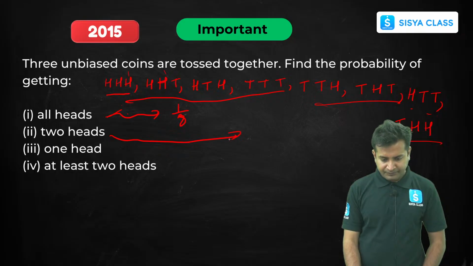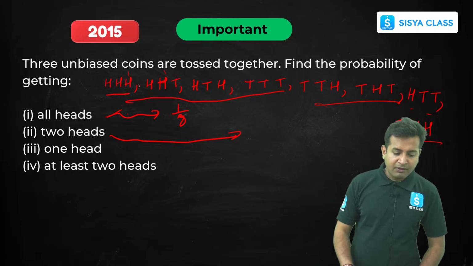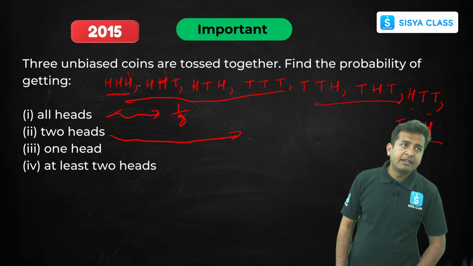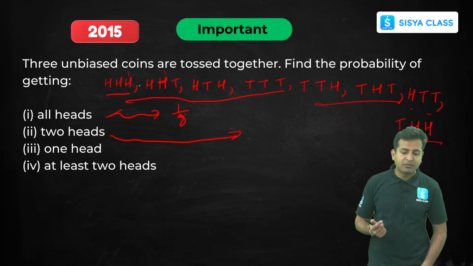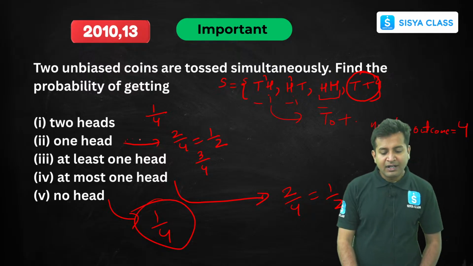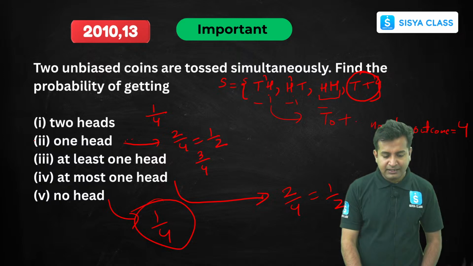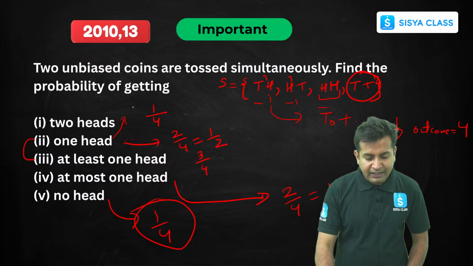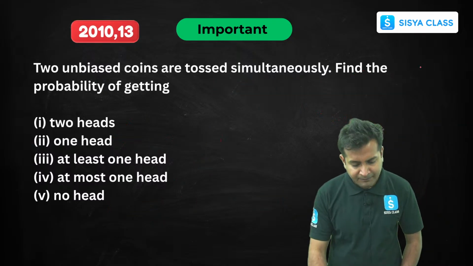Two heads, where all we can get. Now here there are two things. First of all, they are asking two heads. Now here they didn't specify they want only two heads or they can get more than two heads. So in this question also, if you see, we want one head. So one head here also, they both can have the same answer also, right? This can have 3 by 4 also, because one head is there in all the cases, right? Apart from this one. Clear?